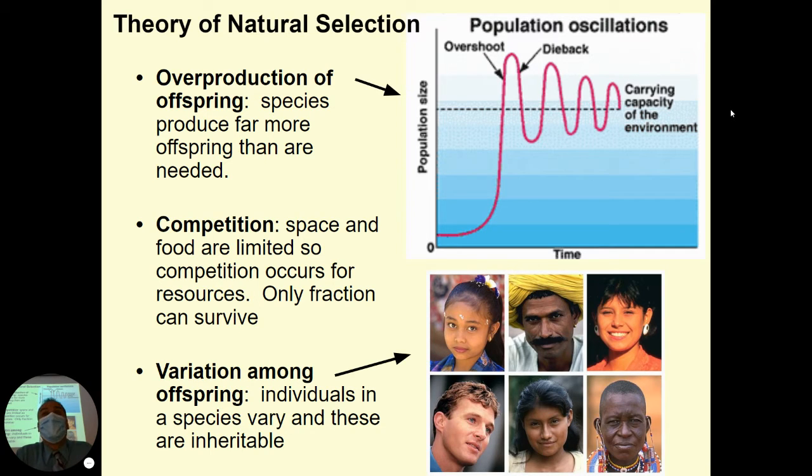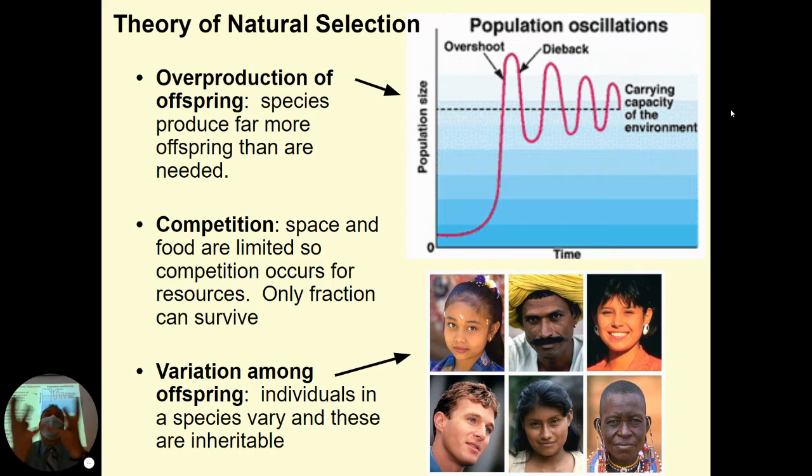Darwin said that in all species, more organisms are born or produced than could ever survive. Right? If every single fish egg that is laid and fertilized hatched, our rivers would be just stuffed with fish. But they're not. Not all of them survive. Which ones do?